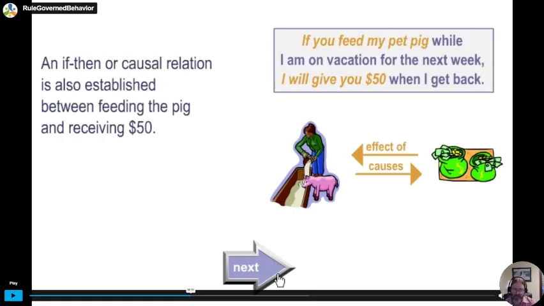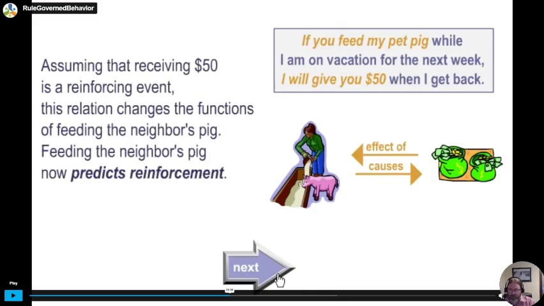And you can see here again this idea of the frame of cause and effect, that in this case, those contextual cues tell us that there is a cause and effect relationship. So if the pig gets fed, that is going to be the cause of you getting $50. And $50 is going to be the effect of you feeding the pig while the neighbor's on vacation next week.